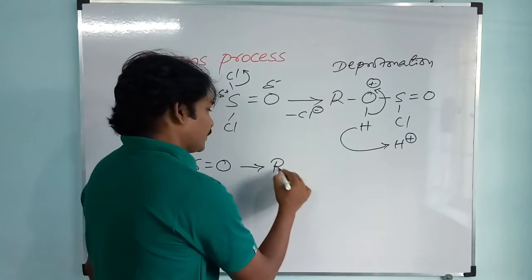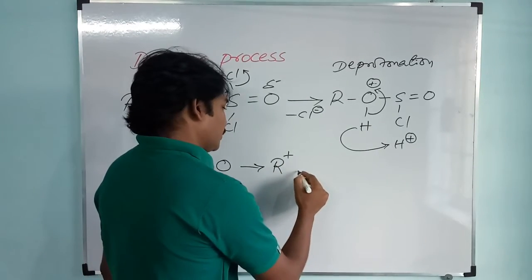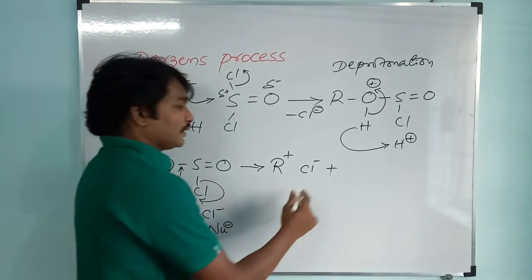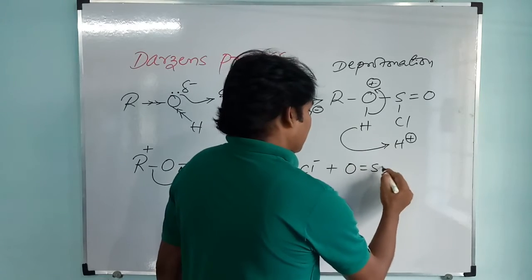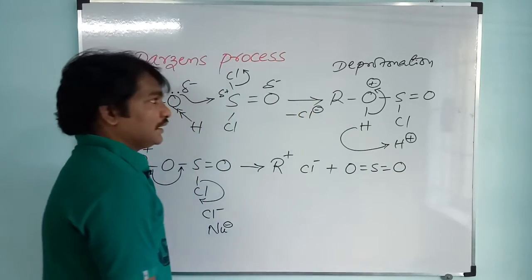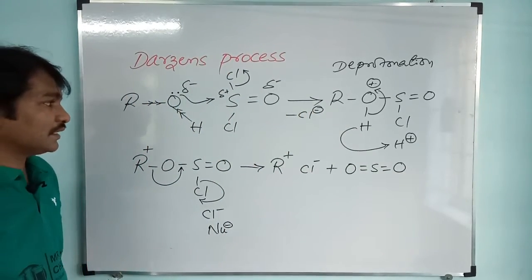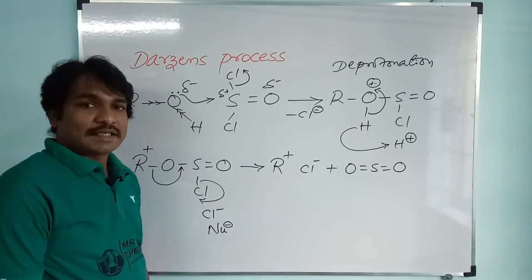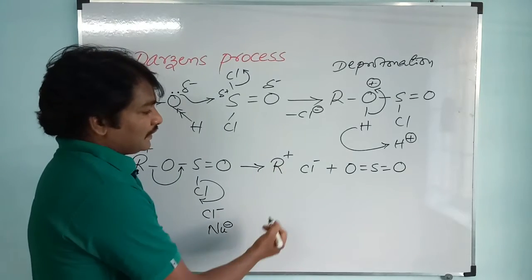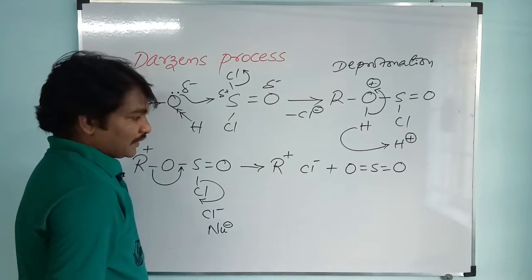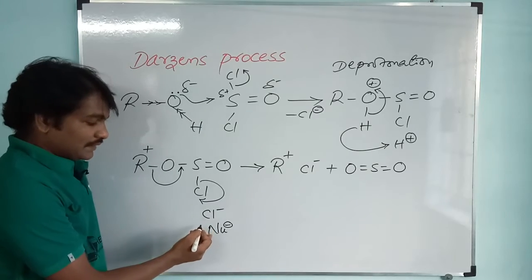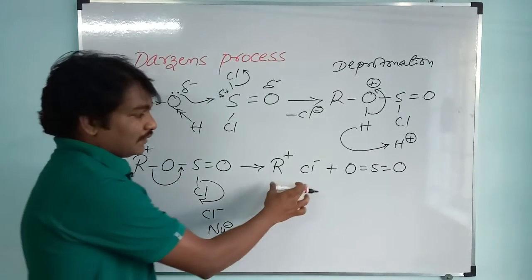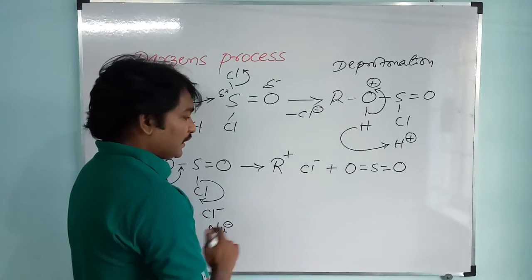Here we will get the carbocation plus the nucleophile Cl minus, and O double bond S double bond O. As we discussed, it is something like a nucleophilic substitution internal reaction, SNi reaction. The nucleophile Cl minus attacks from the front side. As a result, we will get retention of configuration of the molecule.